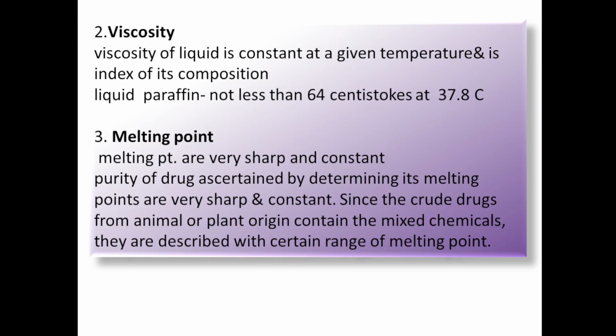Since crude drugs from animal and plant origin contain mixed chemicals, they are described with a certain range of melting point. These plant origin chemicals are generally mixed chemicals, not pure chemicals. So there will be a range of melting point, and it should be within that range, then only it will determine its quality or purity.